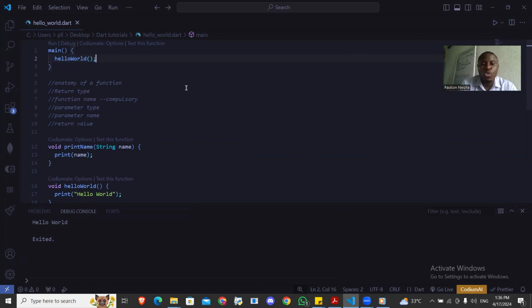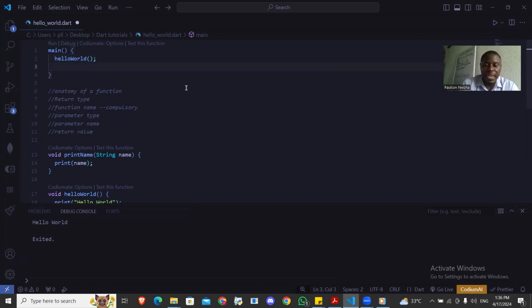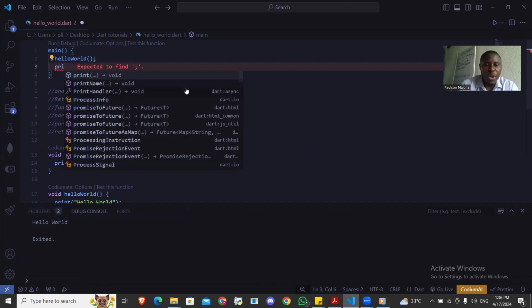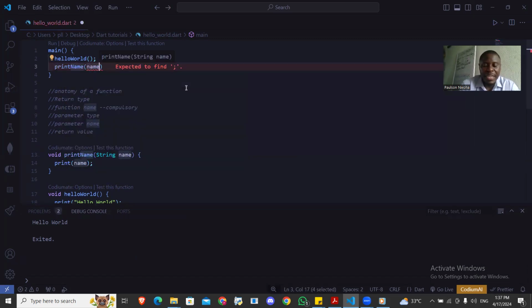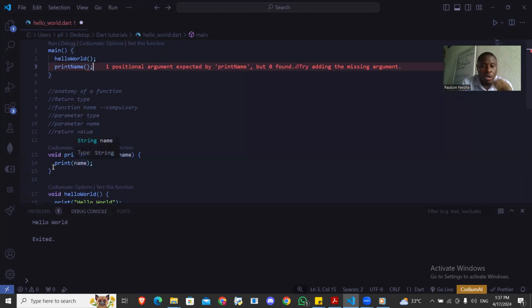But what if I want to call the print name? I will still do it the same way, print name, then I will give it the parameter. Now when you're declaring here, this is called declaration, and you give your function the definition. Declaration and definition of your function. When you're doing this, anything inside the parentheses, we call it parameters.